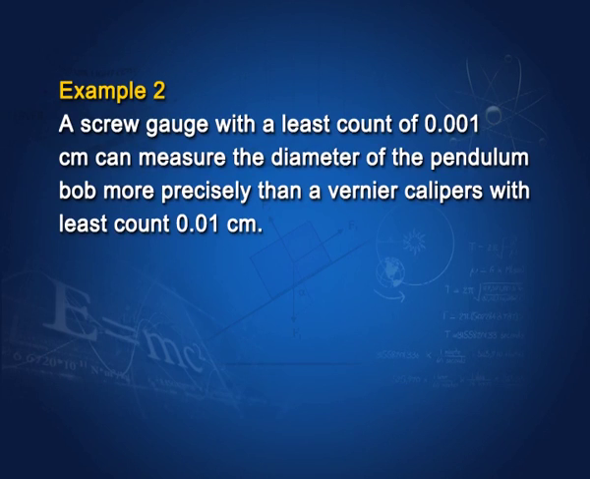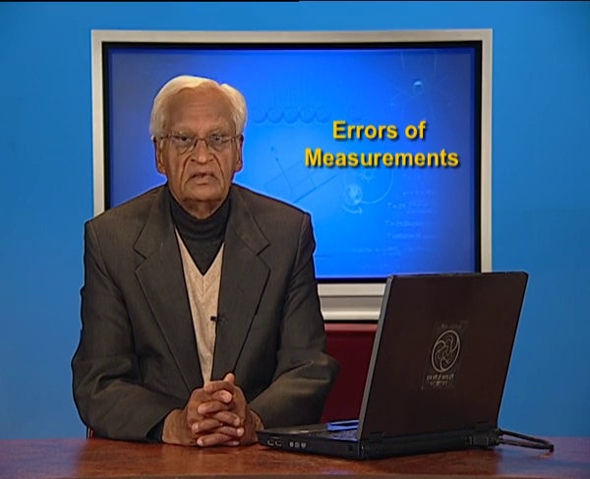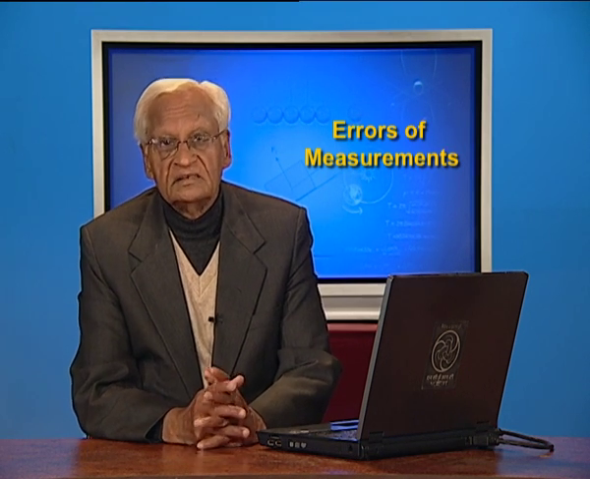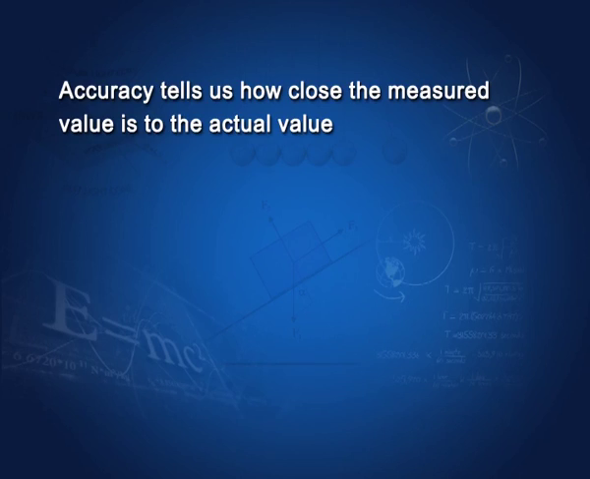Example 2, a screw gauge with a least count of 0.001 centimeter can measure the diameter of the pendulum bob more precisely than a vernier caliper with least count 0.01 centimeter. Example 3, a telescope with a higher resolving power can measure the diameter of a planet more precisely than a telescope with a lower resolving power. This was about precision. So, what is accuracy? Accuracy tells us how close the measured value is to the actual value.